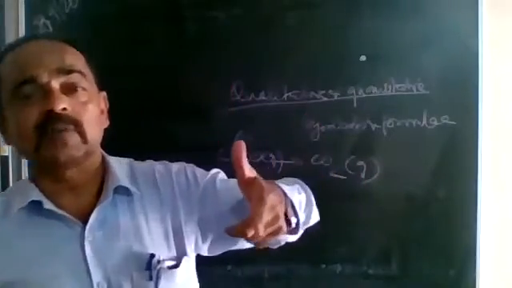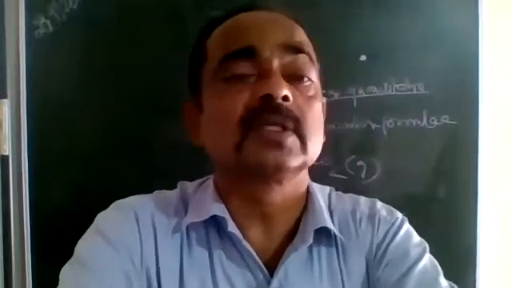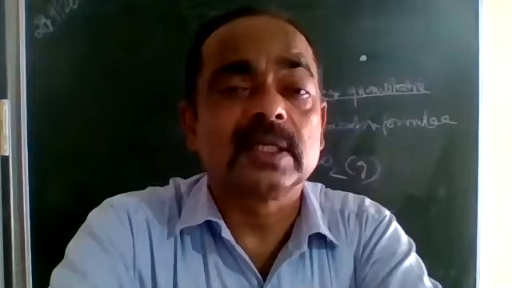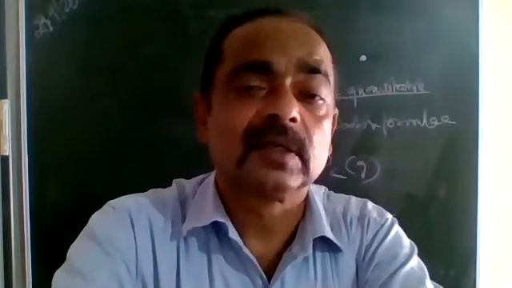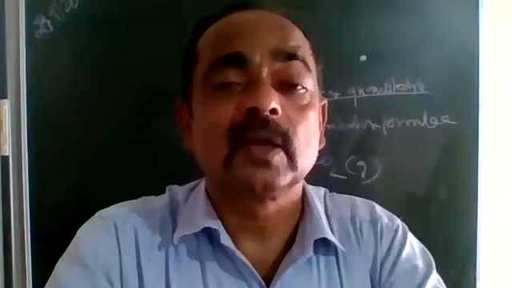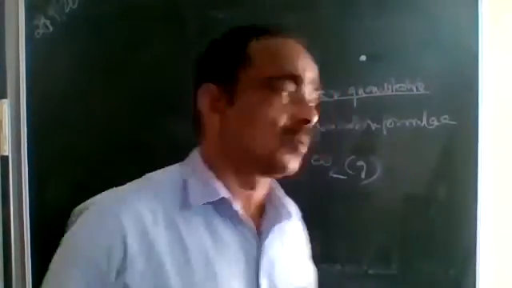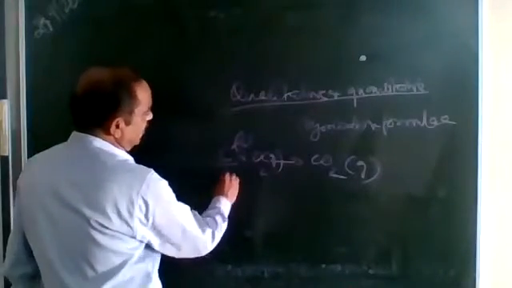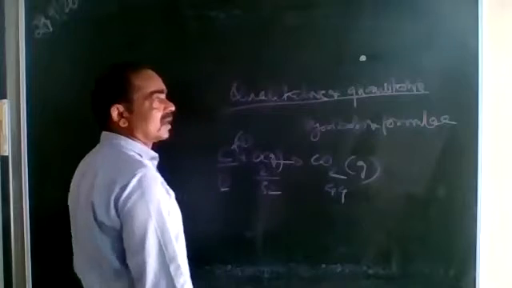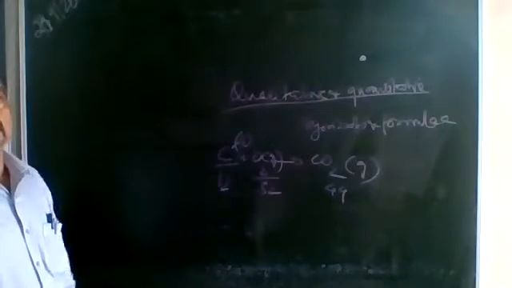We are studying why a chemical equation should be balanced. A chemical equation should be balanced to obey the law of conservation of mass. In 9th class you studied that during a chemical reaction, mass is neither created nor destroyed. Therefore, there is a law of conservation of mass. Now you can see carbon's atomic mass is 12, oxygen is 32, the molecular mass of carbon dioxide is 44. This is a balanced chemical equation.